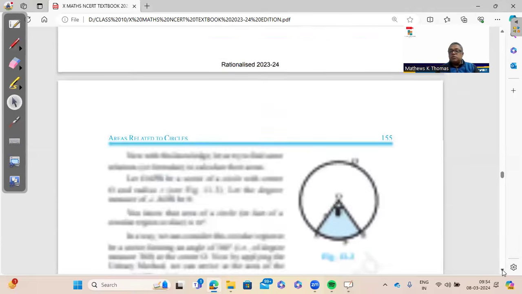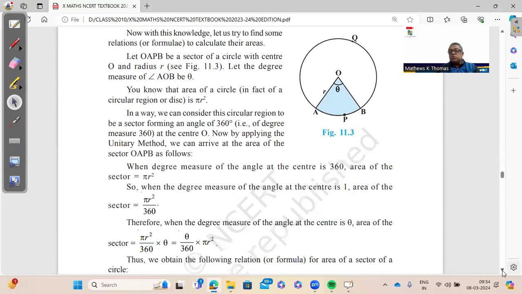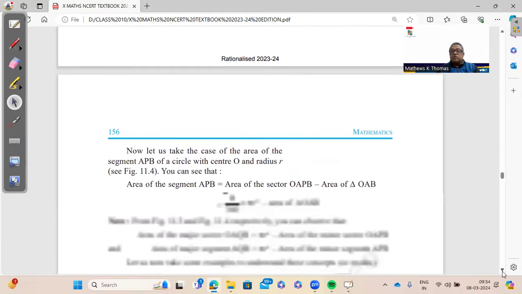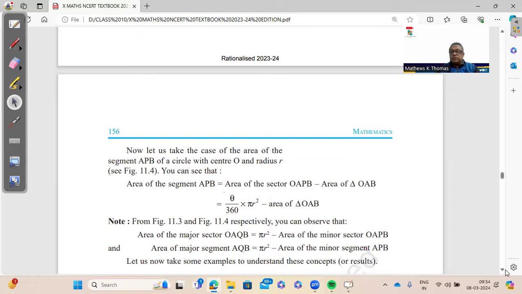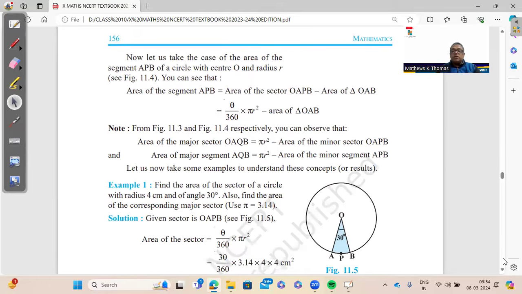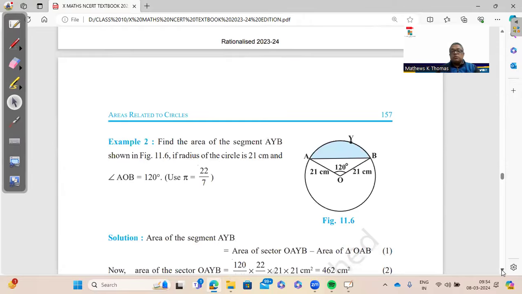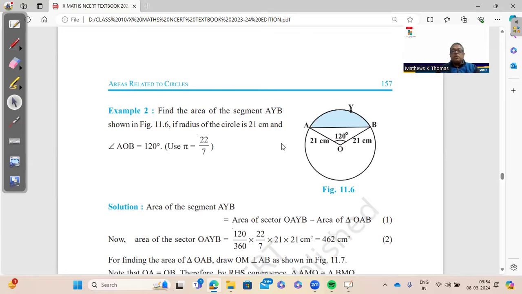Areas related to circles, most of the stuff is cut. You just need to know some formulas. Basically, area of sector, pi r square theta by 360, or half length of arc into radius. And area of the minor segment and area of the major segment, this you should know. So most of the questions that you will see, example 2, kindly go to this, very important.